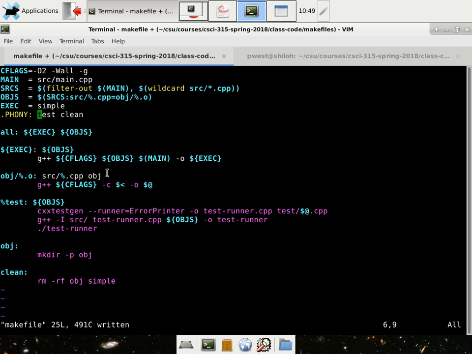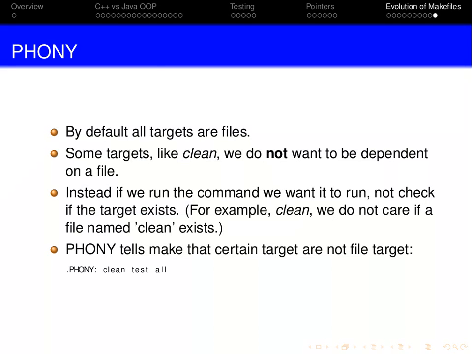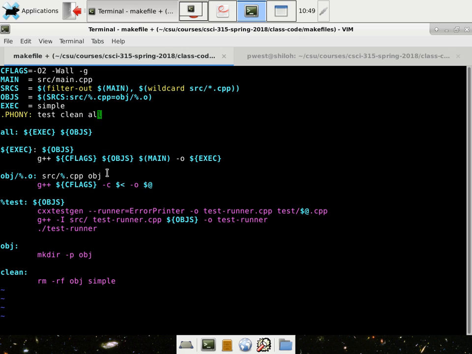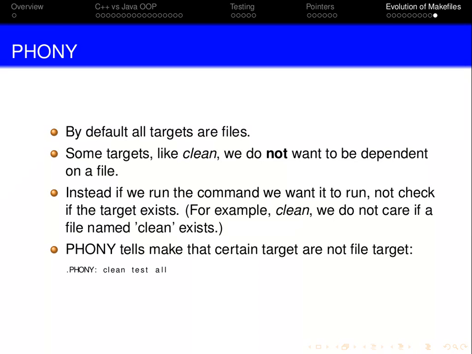Anyways, you want test phony to basically tell it, don't worry about these file names, just go in and run this command, is what it's saying. There's a couple of instances where they'll come up later on. All right, just keep phony in there for now. That'll make a little more sense later.